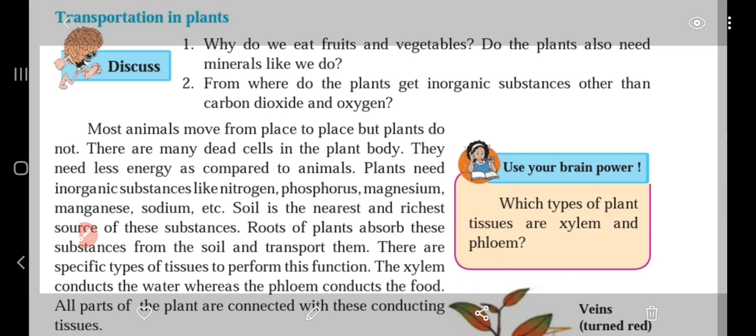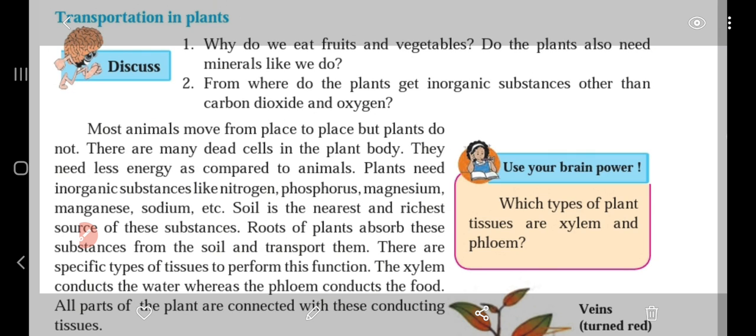Most animals move from place to place, but plants do not. There are many dead cells in the plant body. They need less energy as compared to animals. Plants don't need much energy. Why? Because they need not move, whereas animals need more energy.